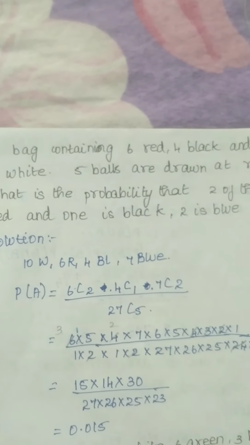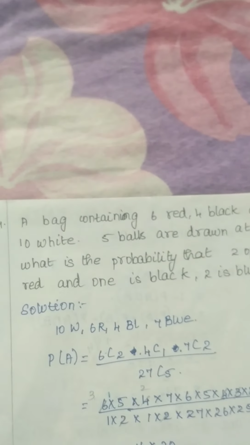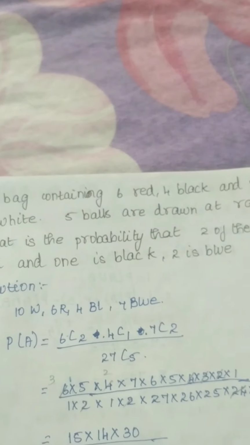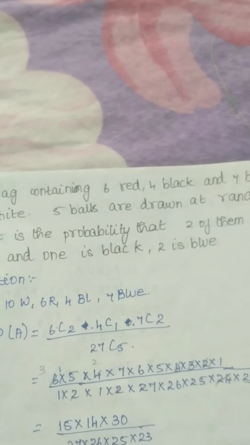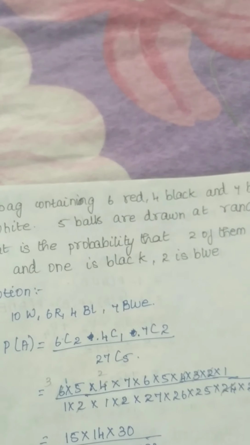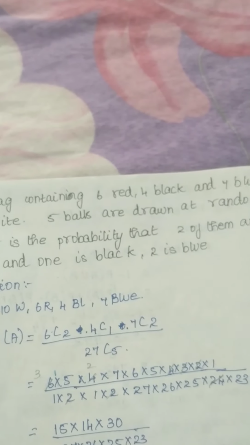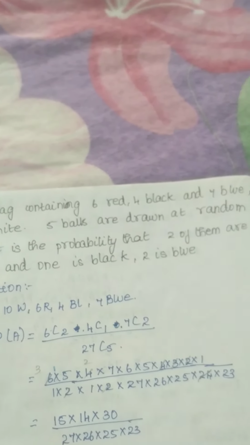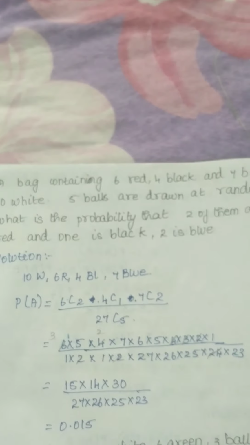A bag is containing totally 6 red, 4 black, 7 blue and 10 white balls. 5 balls are drawn at random. What is the probability that 2 of them are red, 1 is black, 2 are blue? Okay, first you write totally how many balls are there, how many white balls, how many red balls, how many blue balls. You should write all these things, then only you will be clear. The question is clearly given: 2 red, 1 black and 2 blue are drawn from that bag.